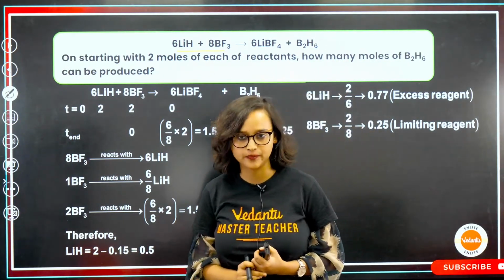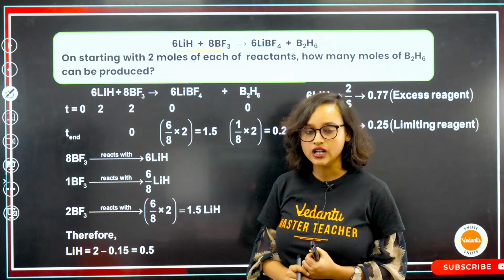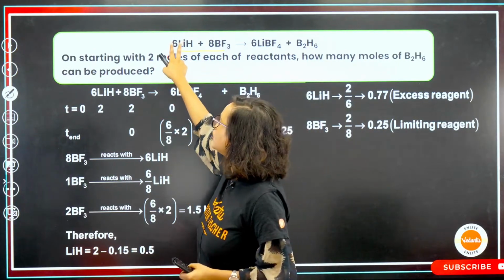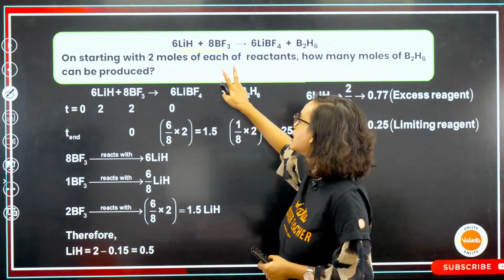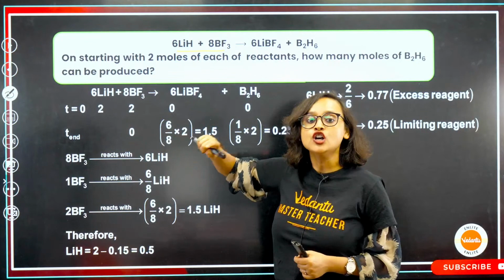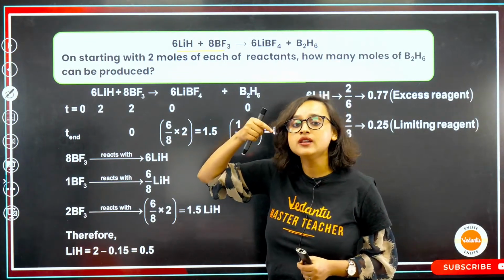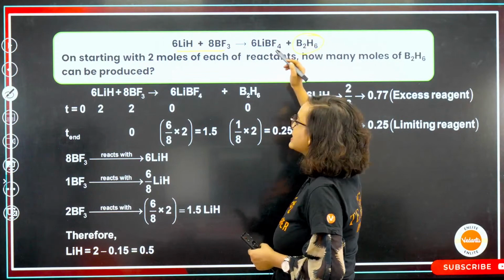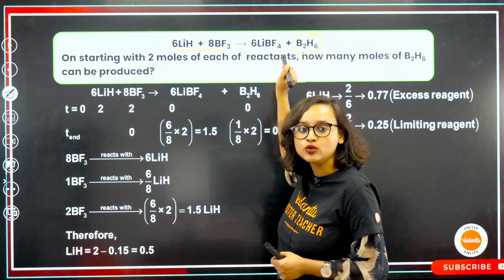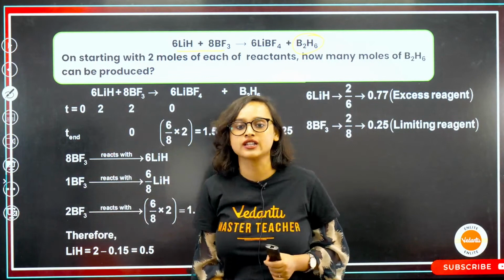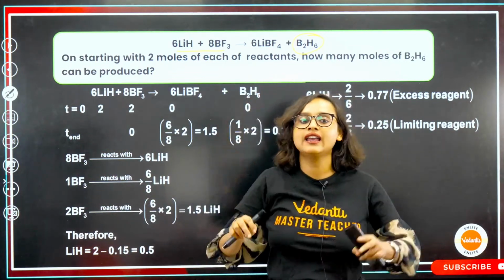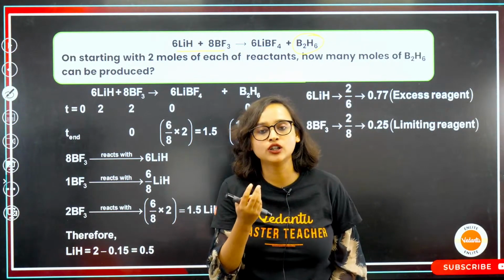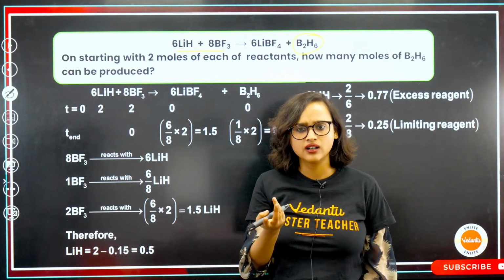That's my reaction. Now the question says that I have taken 2 moles of LiH and 2 moles of BF3. How many moles of B2H6 can be produced? If I take 2 moles of LiH and 2 moles of BF3, how much B2H6 will I be able to produce?